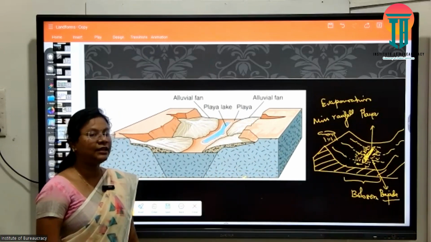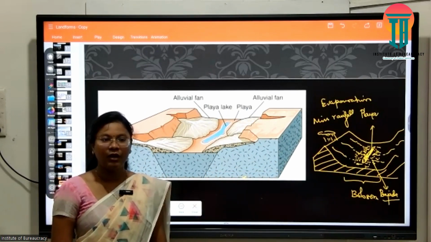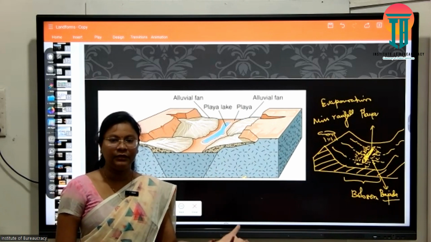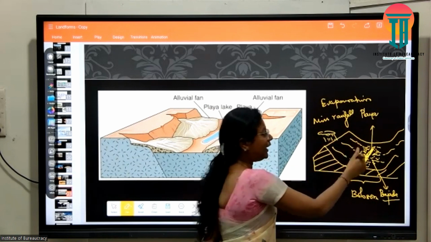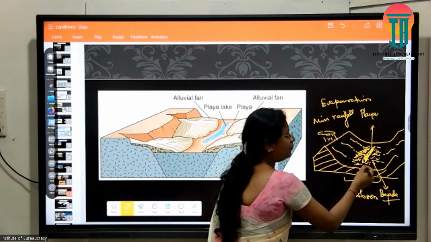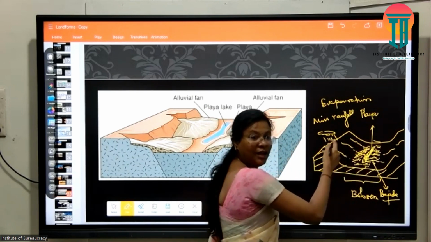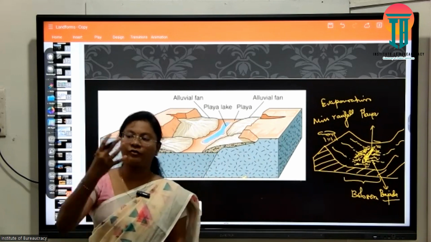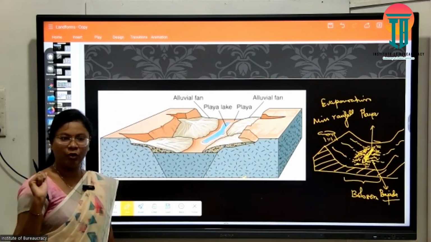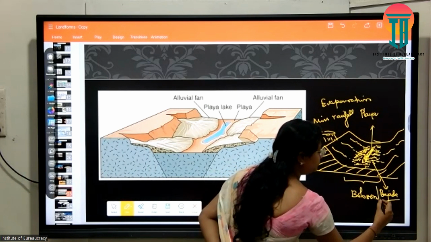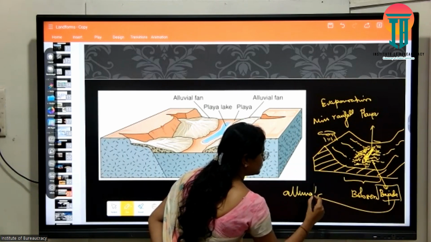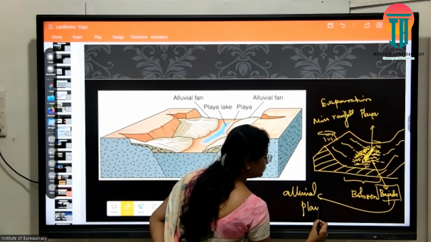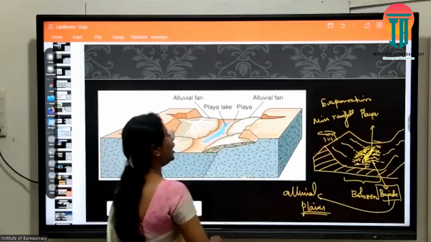Fluvial deposits, what is their nature? Alluvium, fertile. So in my desert region, fertile plains are also possible whenever a lake or a minor stream is present. So Bajadas are alluvial plains.